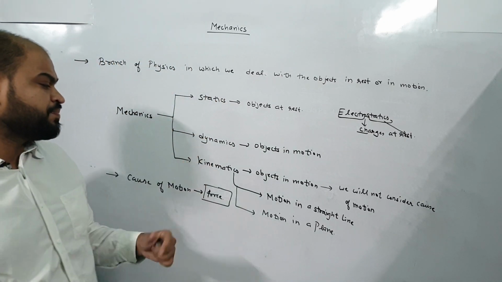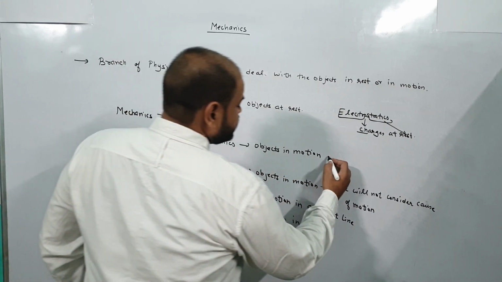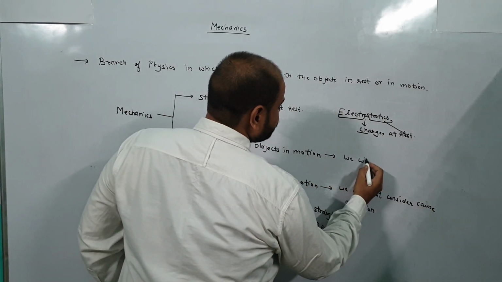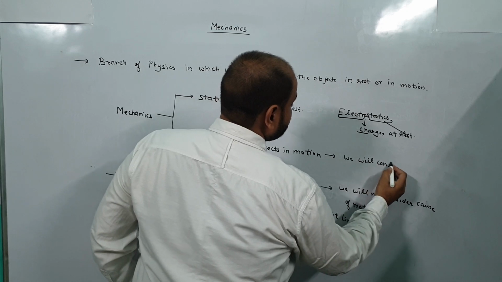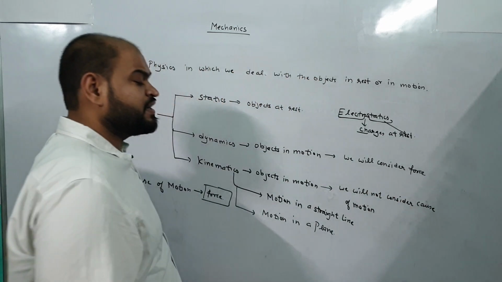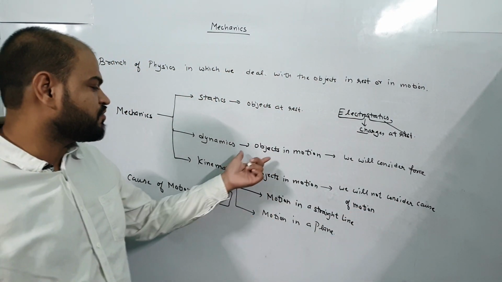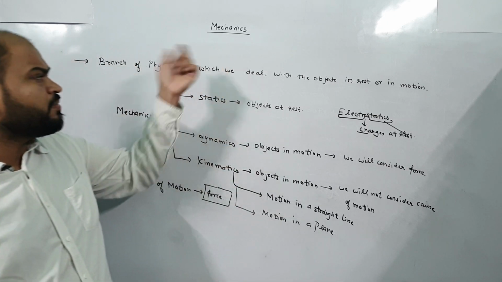Now dynamics, it also deals with the study of objects in motion. Now in this, we will consider force, means we will consider what is the cause of motion. So the first chapter is chapter number 5, laws of motion. Clear? So this is all about mechanics.